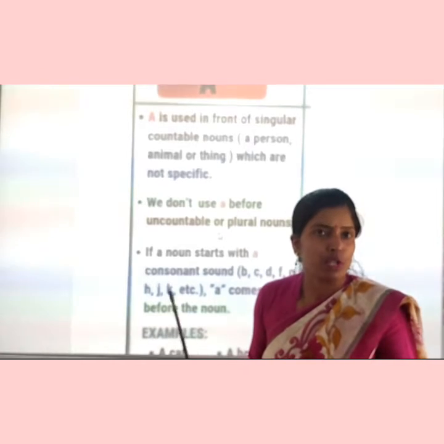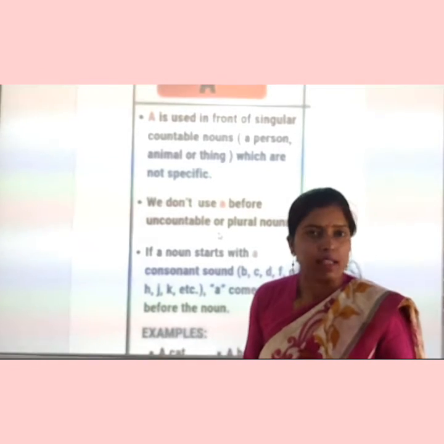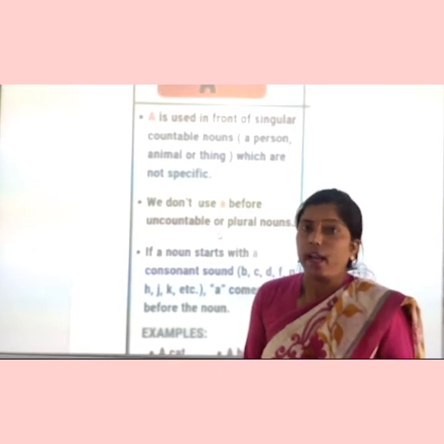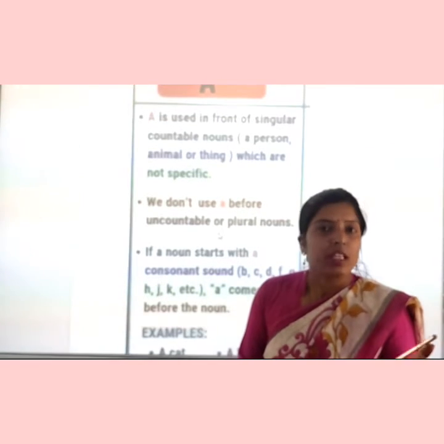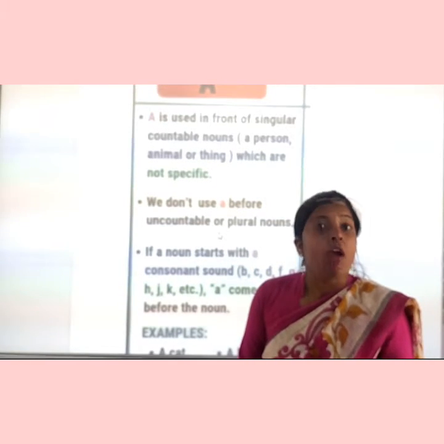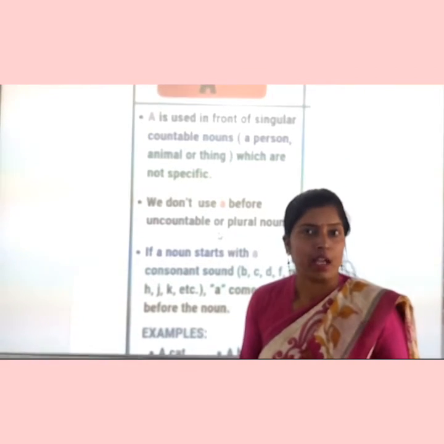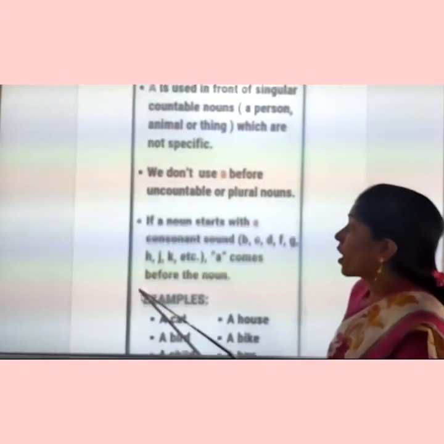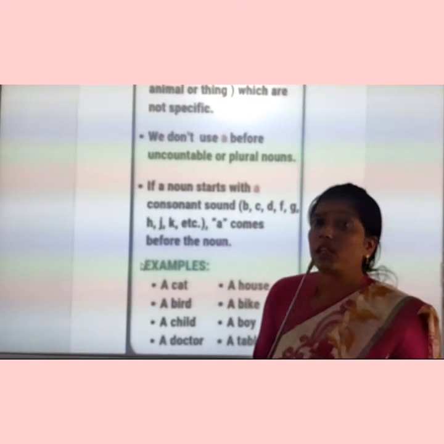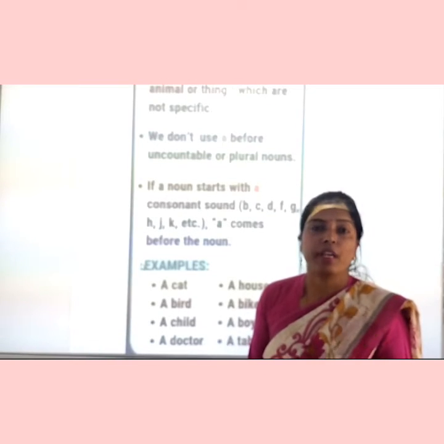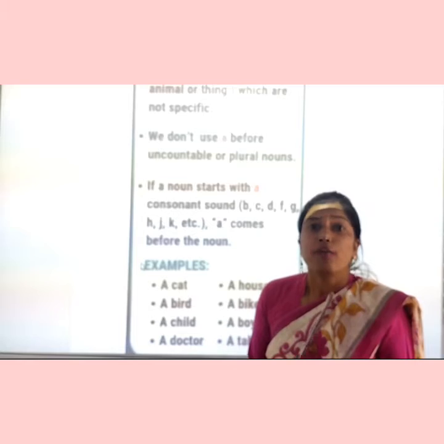A bag of sugar, a bag of rice. Got it? When it is a countable thing, then we can use article a. When it is an uncountable thing, we don't have to use article a.